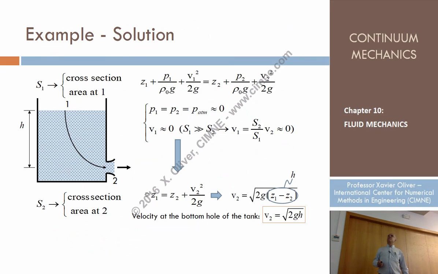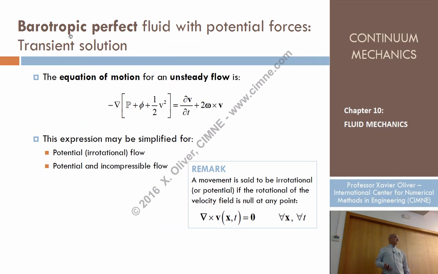So now we are moving to barotropic, perfect fluids with potential forces, but now for the transient solution. We are in this situation. But now let's consider two possible simplifications for specific flows, for specific problems: the flow is irrotational, or the flow is potential and incompressible. Potential or irrotational, which is the same, and potential and incompressible.